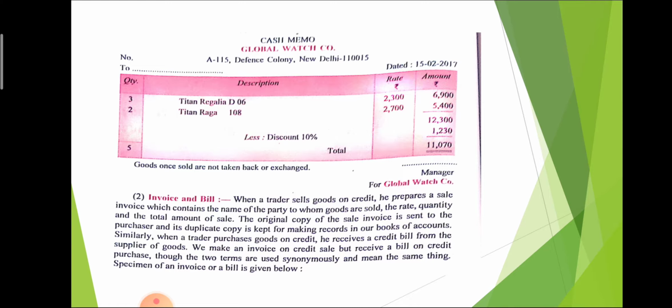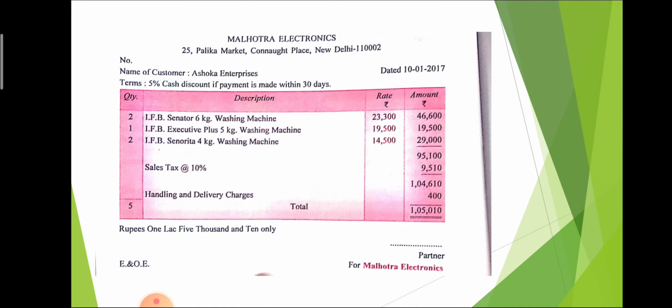And the specification of this bill is given. Same as the previous one, the name of the company is mentioned first, then the address, then the number of the bill, then to whom we issue the bill. After that, terms and conditions are also mentioned, then the date. After that, the format is given: quantity, description, rate and amount.